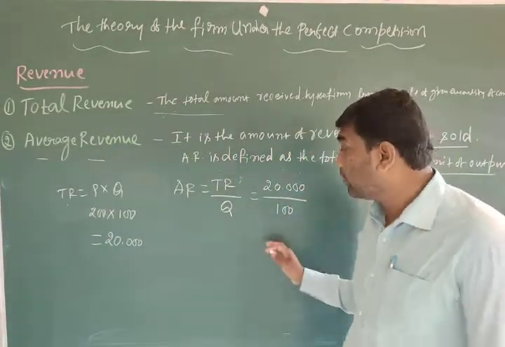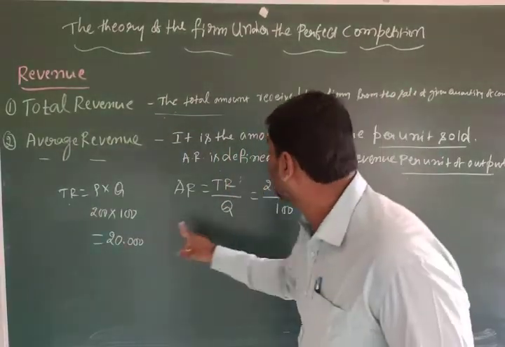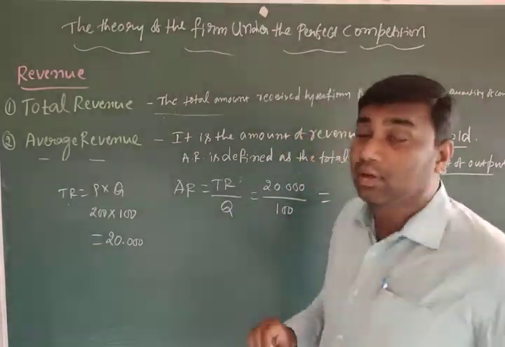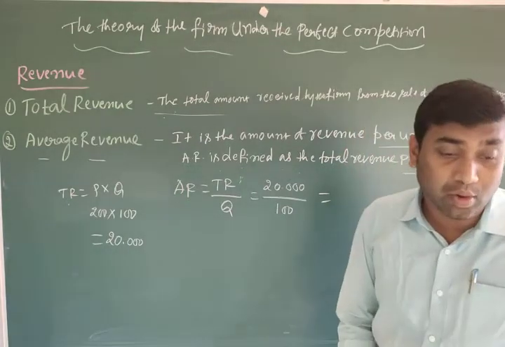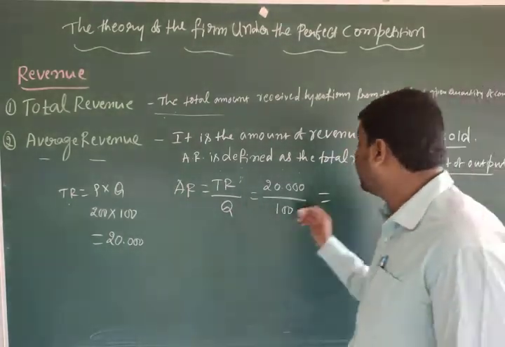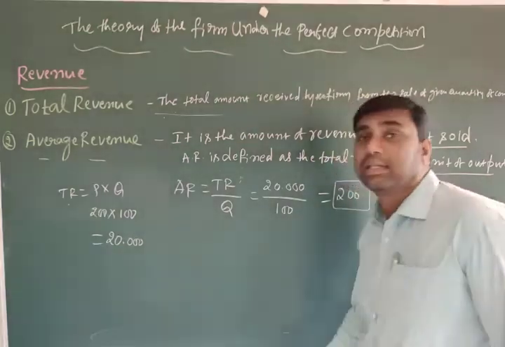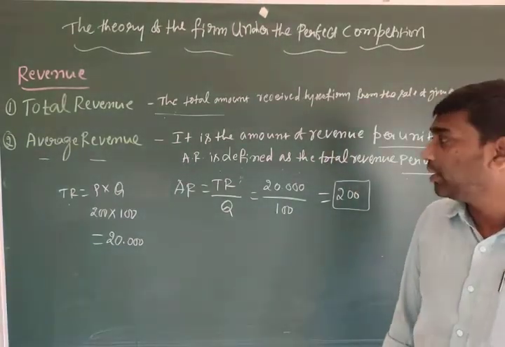Here the total revenue is 20,000 and quantity Q is 100. Now what is the answer? The average revenue per each commodity is rupees 200. Are you understanding?